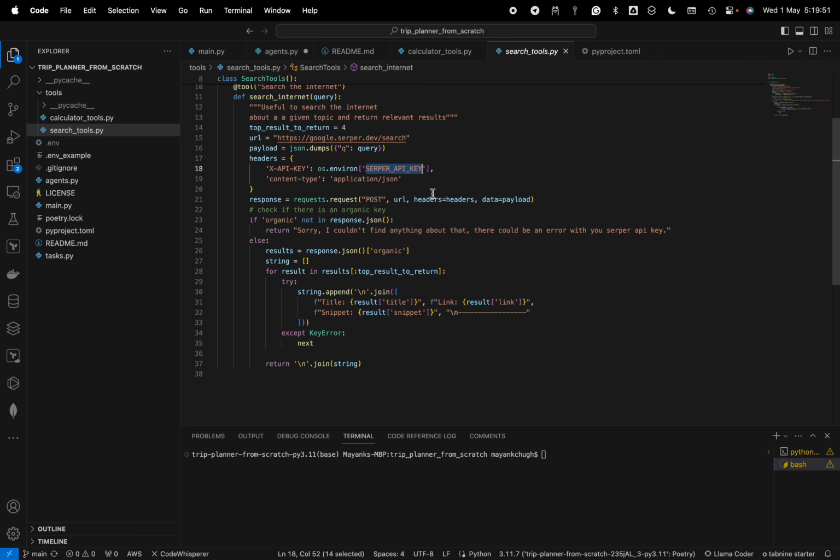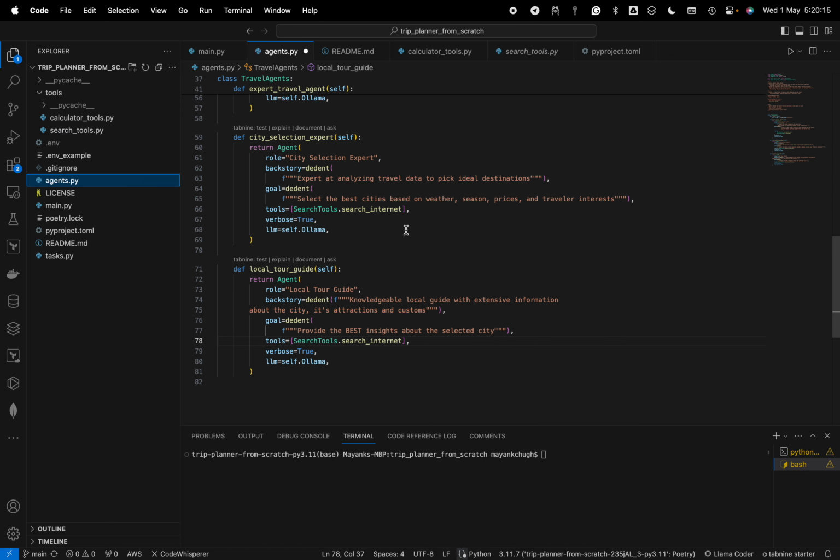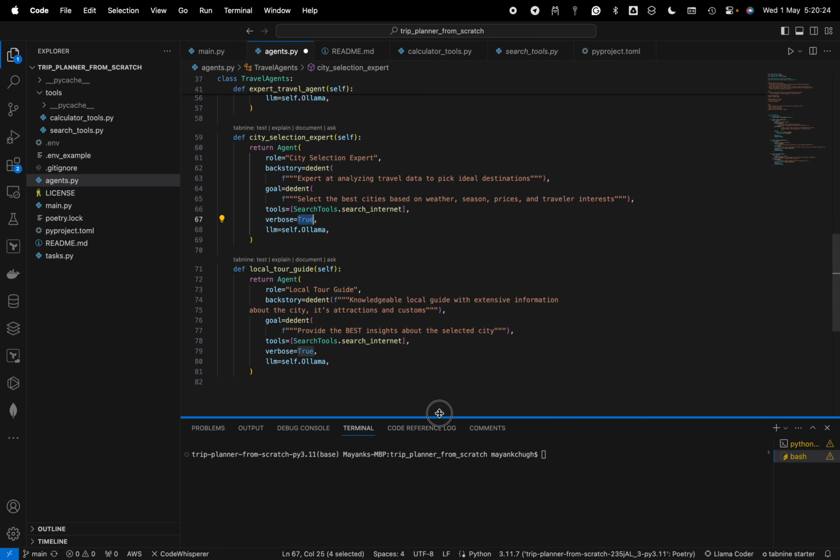It also has the capability, if with that Serper key it does not find many results over the internet, over Google, it has the data in its own model. So then it will find and give you the results from the model. It will do everything in front of you. You can see that. Why? That's why we have set verbose true. Verbose true is basically everything that is happening behind the screen, you will see in the console.